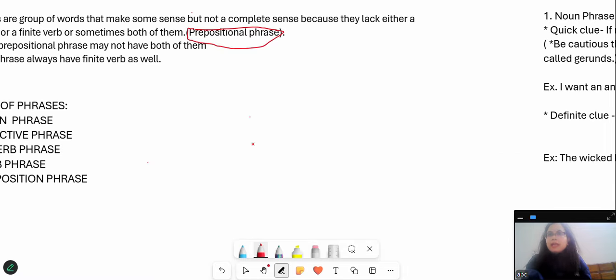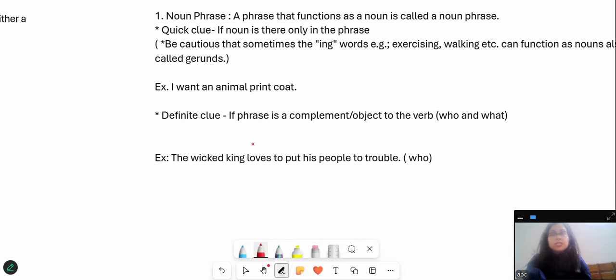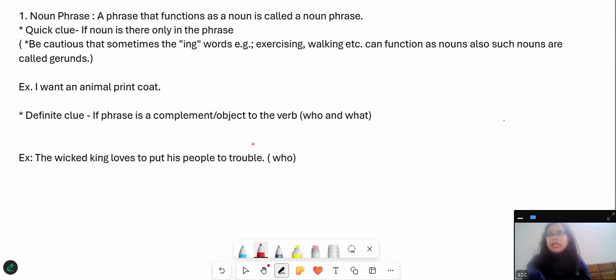Now, let's understand quickly what a noun phrase is. Dear students, I must tell you that I have tried to frame some very grasping clues for you. And I'm sure that if you apply these clues to the sentences, you will definitely be able to find the noun phrases with confidence.